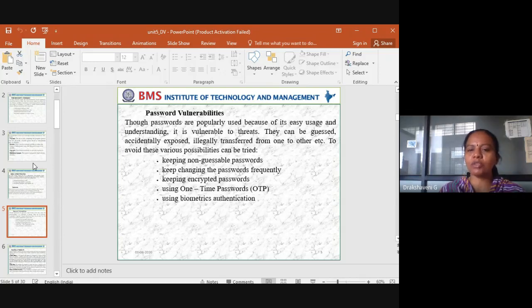Then keep changing the password frequently. So you should keep changing your password now and then, so that it should not be accessed by anybody. That's what you can see even in banking transactions nowadays. They ask you, if you change your password, whatever you have used previously should not be reused, and you should give a new one. So they ask you to keep changing your passwords. So that's what you should do, keep changing the passwords frequently.